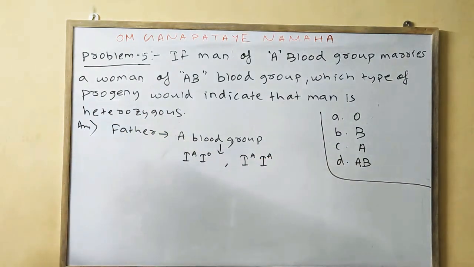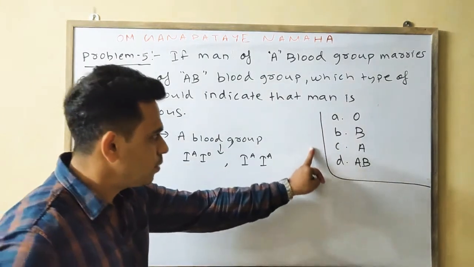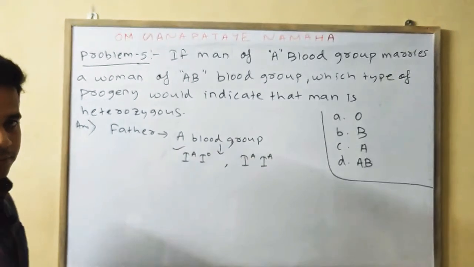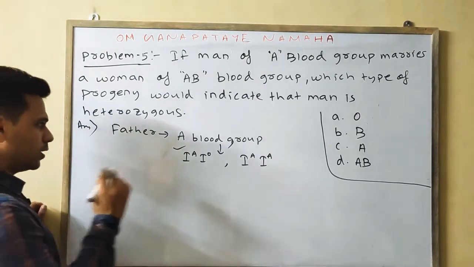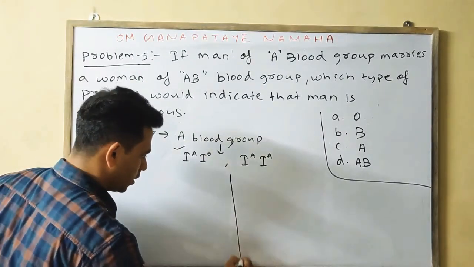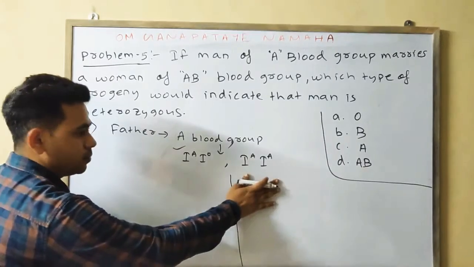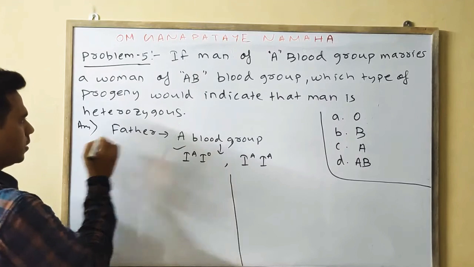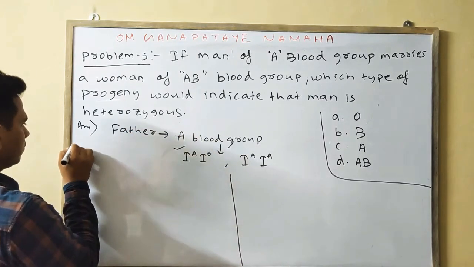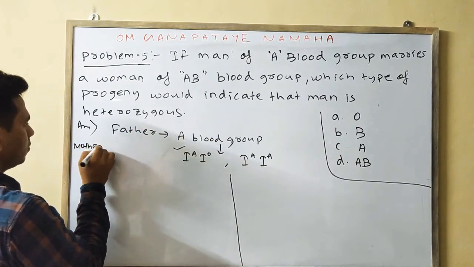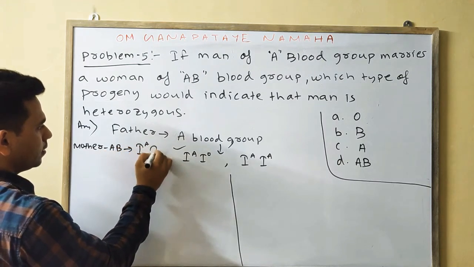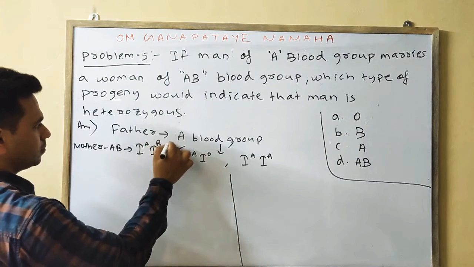So the question is, in which type of progeny will we find the heterozygous father? Okay, we'll do two crosses. First the heterozygous, then the homozygous, because the mother we know is AB, means obviously IA IB.